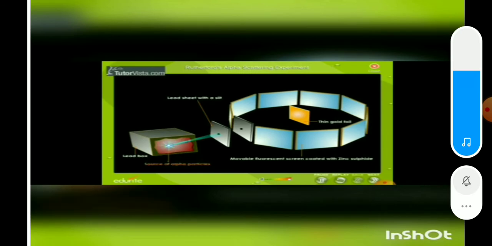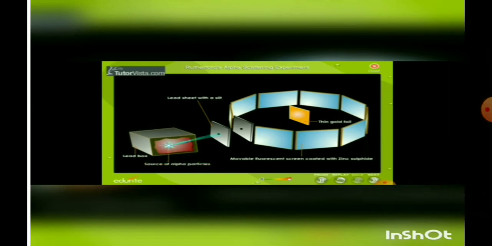This is a short video which explains Rutherford's gold foil experiment. This is the experimental setup. Here is a source of alpha particles from which the rays are emitted.